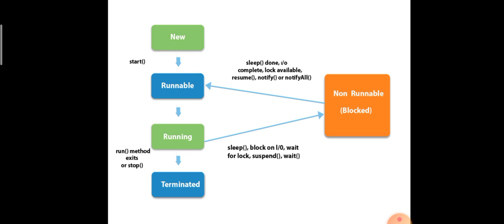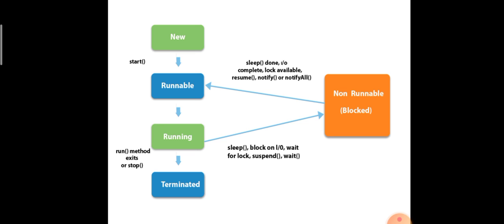Once T2 has completed its execution, T1, which is waiting in the blocked state, can be made running by using the methods called resume, notify, and notify all. If I apply the resume method to T1, it will start execution. It again moves to the runnable state, waits for some time, and the thread scheduler moves it from runnable to running. Likewise notify and notify all.